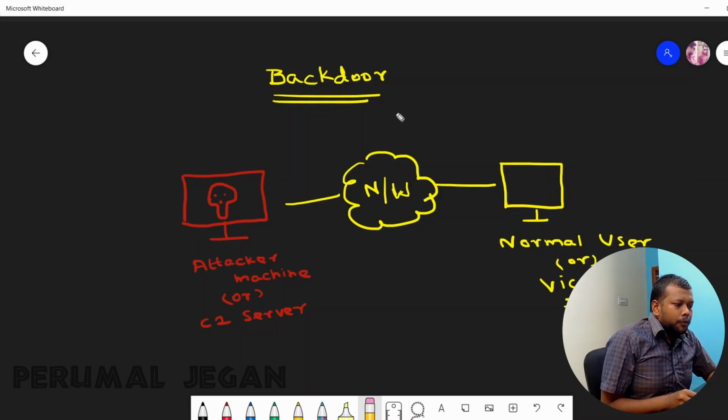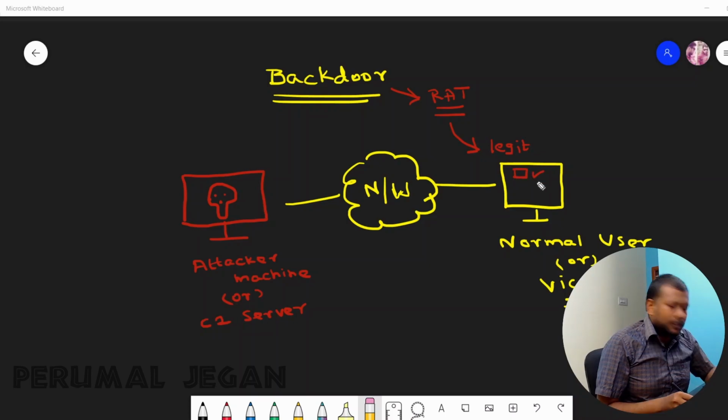As I said before, a backdoor is a type of RAT, remote access trojan. A remote access trojan is a malicious software, but it masquerades itself as legit software inside the victim's machine, so there are no chances of getting suspicion.